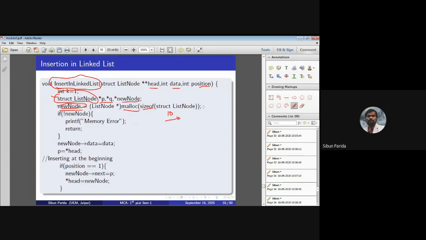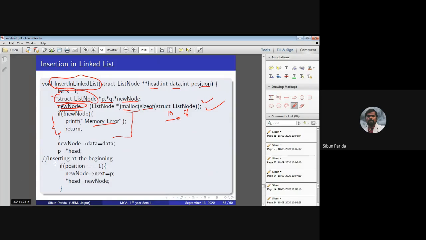So new node is created with the size of the list node, and the structure of the list node is a pointer, so this is 8 bytes. 8 bytes of memory has to be created for this new node. And if new node is not equal to null, because obviously if there is no new node, that means the linked list has no way to do the insertion. So if there is no new node, that is a memory error. If you have initialized this new memory and there is no new node, then you have to print that this is your error, because you have already defined some memory for that.